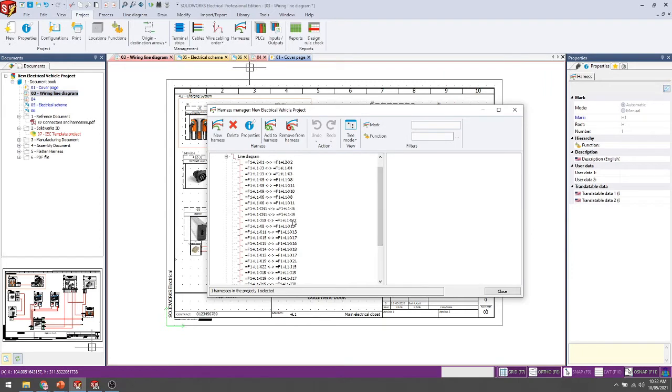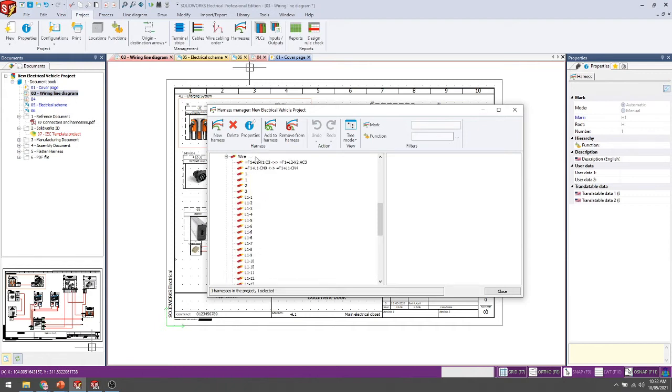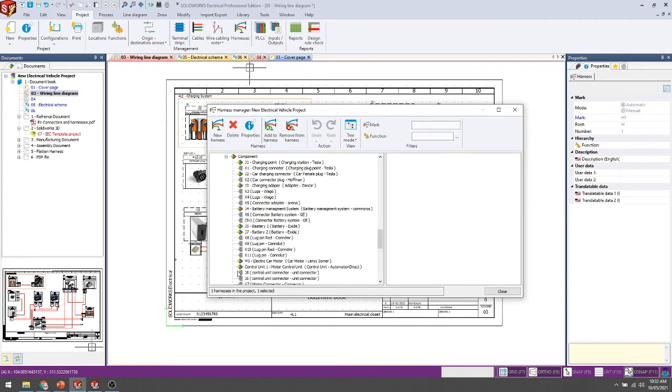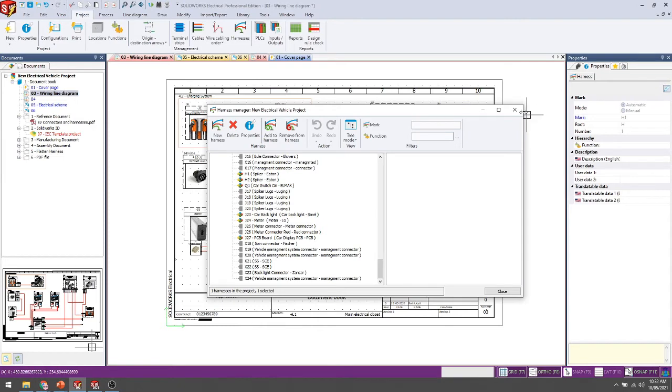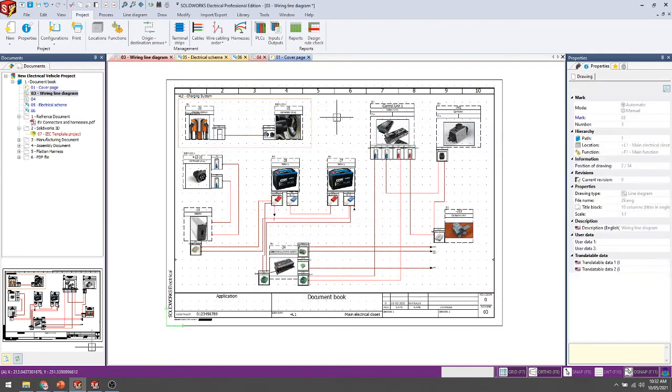The same thing we can get from the report side also: which kind of components we have used inside the harness, how many wires and wire properties we have added inside the harness, and the particular harness components listed as well. You can get it. So we have done this. You can directly get this harnessing report, harnessing and components, everything we can do here.